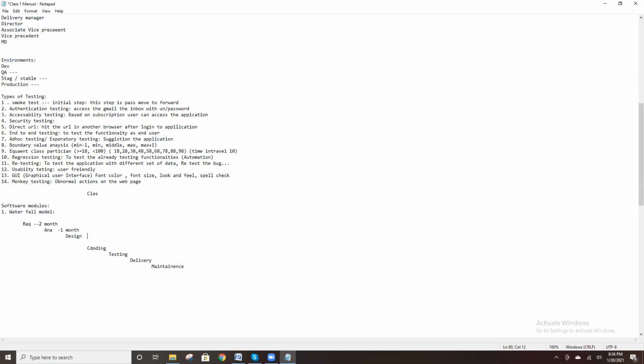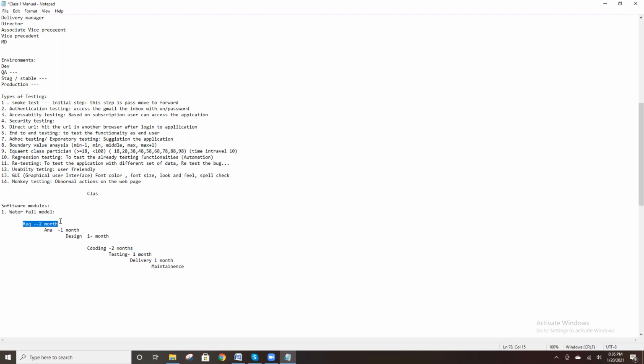Then design: develop the UML diagrams like that. The design will take 1 month. Coding will take some more time, 2 months like that. For testing, 1 month. Delivery takes some 10 days to 1 month. And then maintenance.